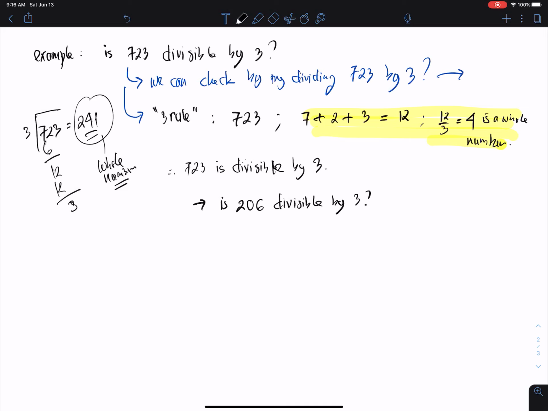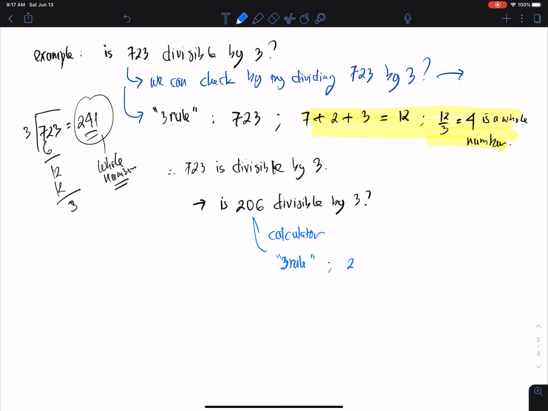Again, definitely we can check faster with a calculator whether it results in a whole number, but as we introduce here, we can check with the 3 rule. The 3 rule is totaling the digits and then dividing by 3.